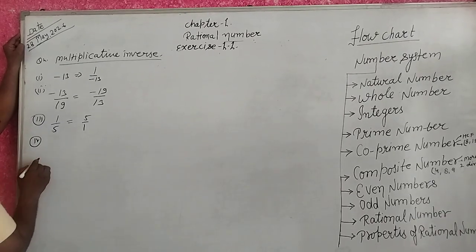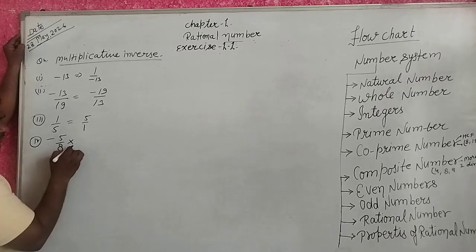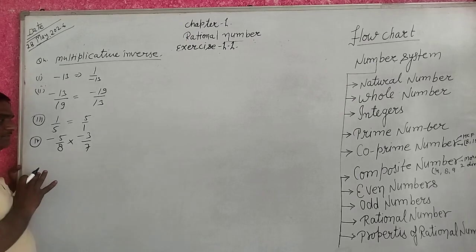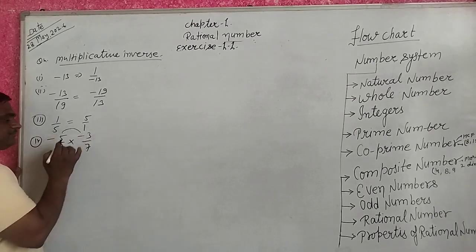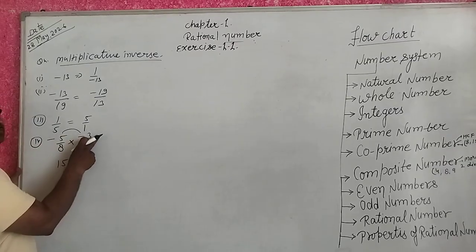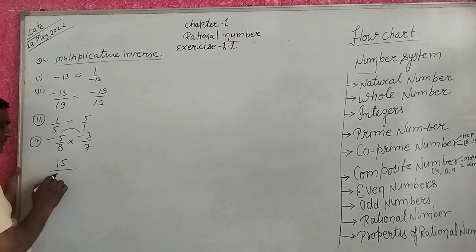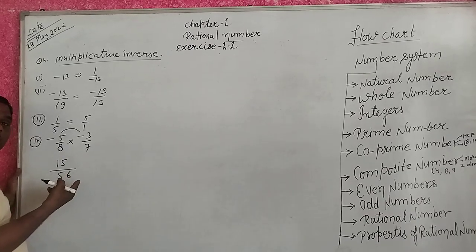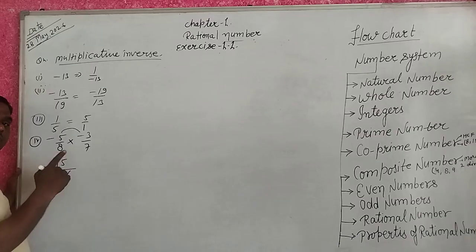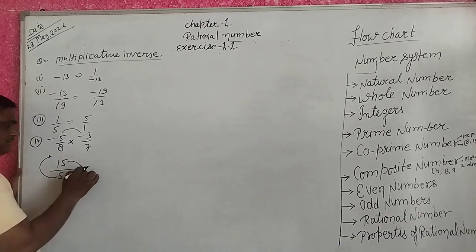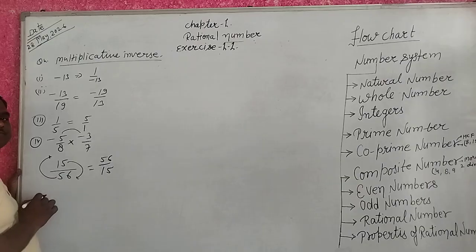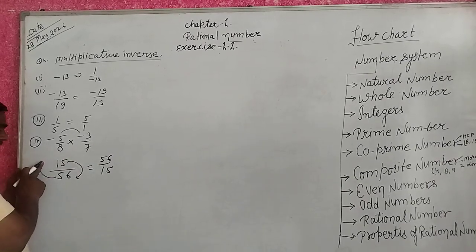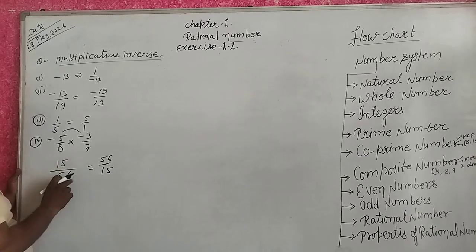Question number 4. Minus 5 upon 8 into minus 3 upon 7. First of all, we solve it. 5 3s are 15, minus multiply minus is plus, 8 7s are 56. Then we show the multiplicative inverse, 56 upon 15. 56 cancels 56, 15 cancels 15. Answer, you write 1.